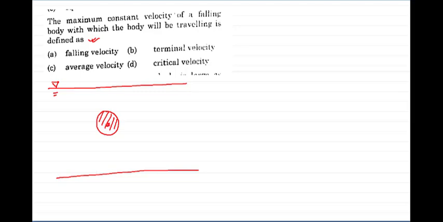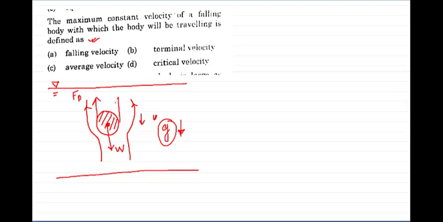What will happen? Initially its velocity will go on increasing. This will be the weight. The velocity keeps increasing because of the acceleration due to gravity, which is acting downwards. Because of that the velocity of this body will keep on increasing, right? And since it is in a liquid medium, the drag forces will be acting on the body. Drag force will act in the opposite direction, FD, and the buoyant force will act in the upward direction, FB. Now at a situation, this drag force plus this buoyant force will be equal to the weight of the body.